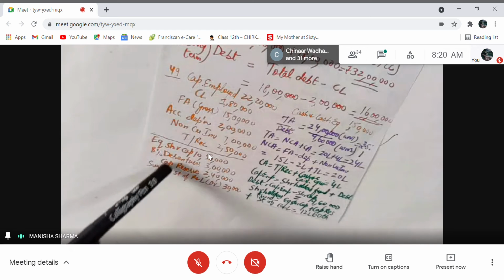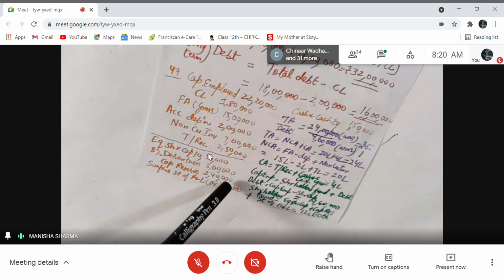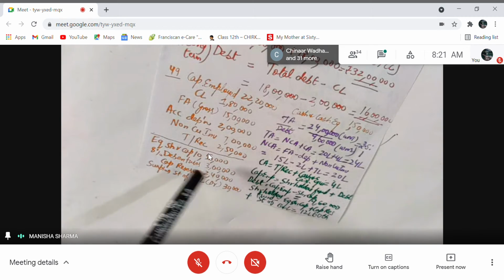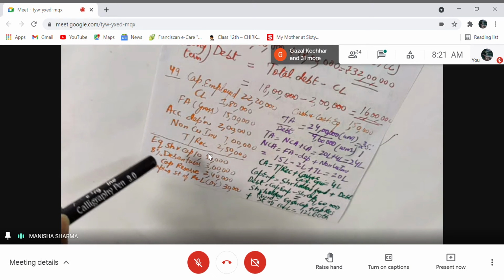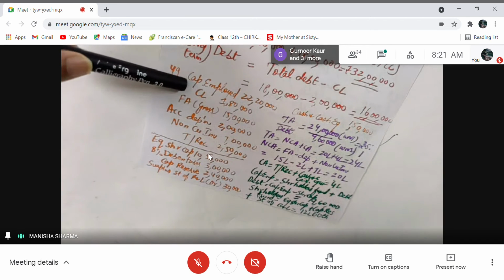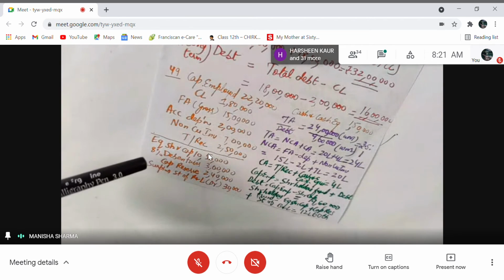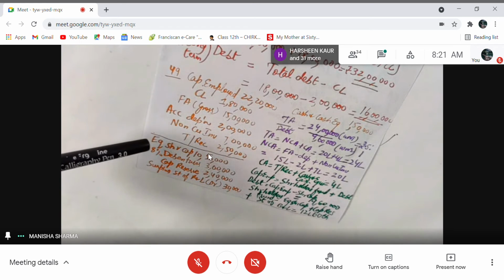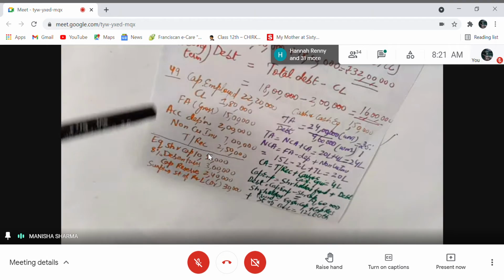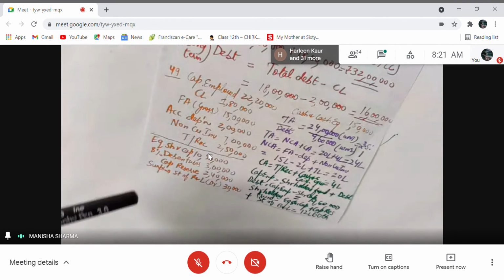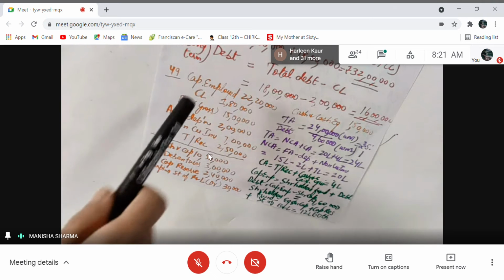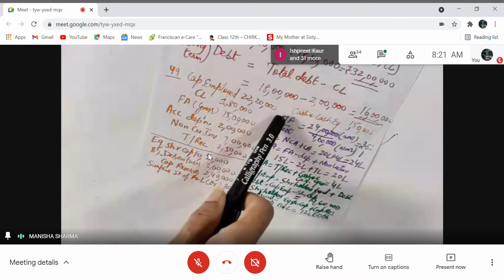Only debentures are given, and provisions are not given. In the question, I can take debentures as debt. But why have they given capital employed also? It means that if the answer is not coming equal to debentures, I have to take the bigger value. So here we have capital employed 22 lakhs 20,000.